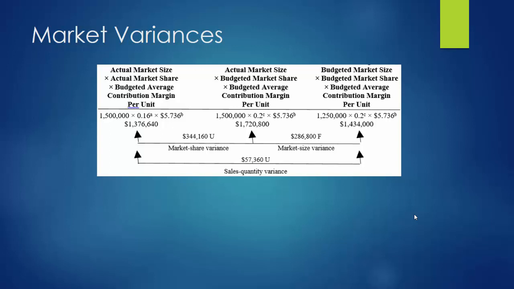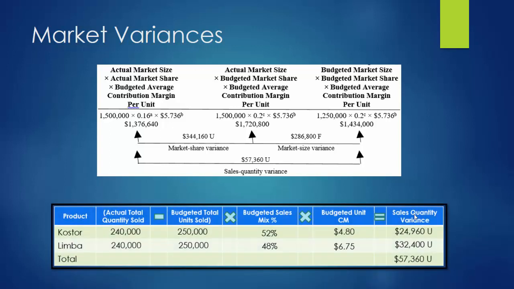So moving on, we have what this all means. And earlier we figured out what our sales quantity variance was. We had the calculations. Our sales quantity variance came out to be $57,360. Well, that's not good. We sold less units than we thought we were going to. But did we sell less units because people were unwilling to buy this, they didn't want this product? Or did we sell less units because we weren't capturing the share of the market that we thought we were? And as we go through and we see here, it is most definitely the latter. We're not getting the portion of the market that we wanted. See, the market size variance is were people willing to buy it.